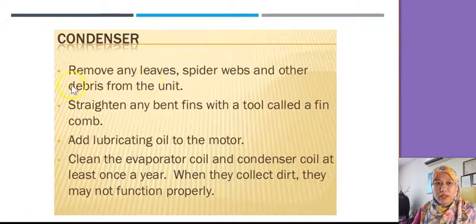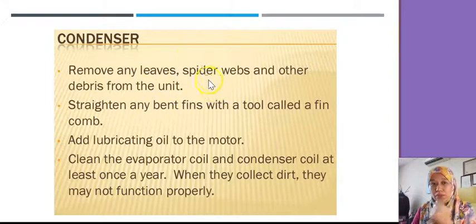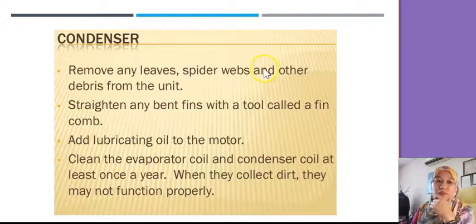And the condenser, since the condenser is outdoor for the split unit, you need to check for leaves, spider webs. Sometimes you never clean it up, so it clogs the blower. Add lubricating oil to the motor, and you need to clean regularly.